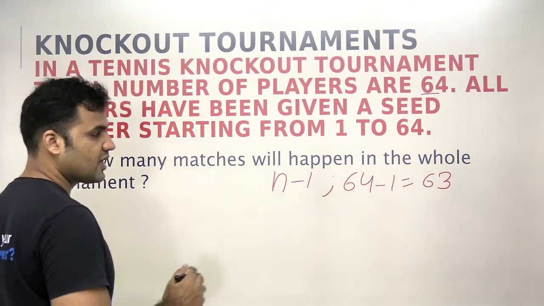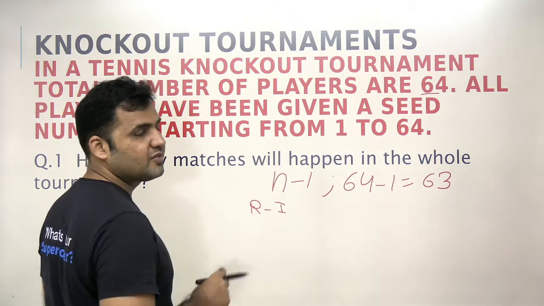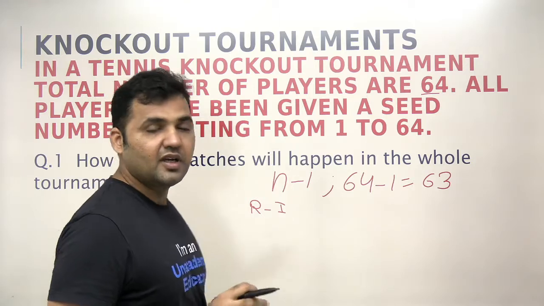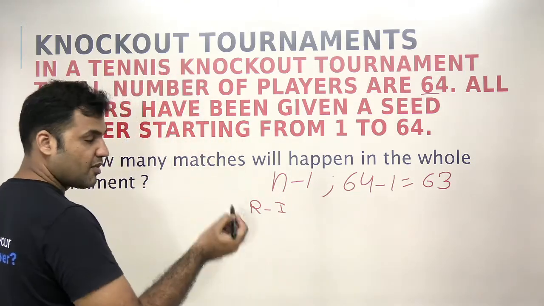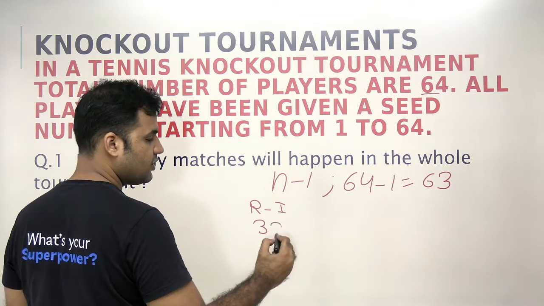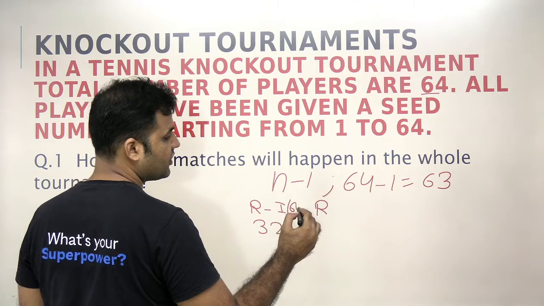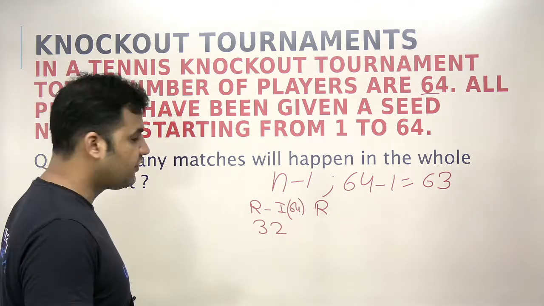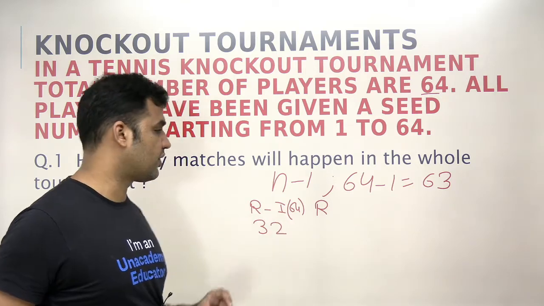But let's also understand in this case, you see that in round 1, if 64 players are participating and the seed number 1 is playing with a seed number 64, then the number of matches that will be happening will be 32, right? Because the number of players are 64. So if the number of players are 64, the number of matches happening in that particular round will be half of 64, right?